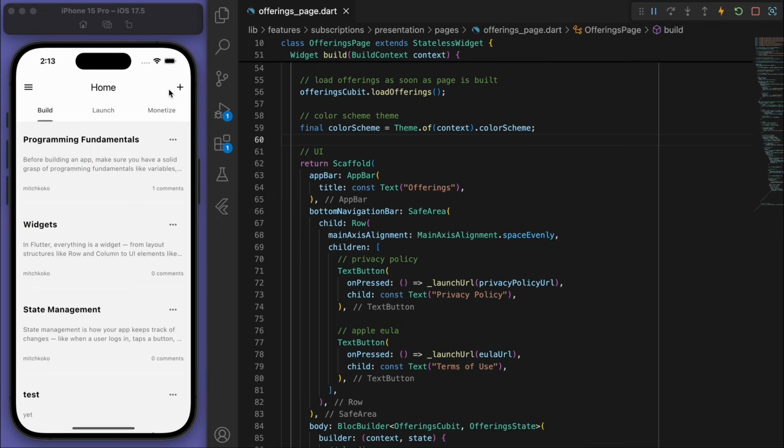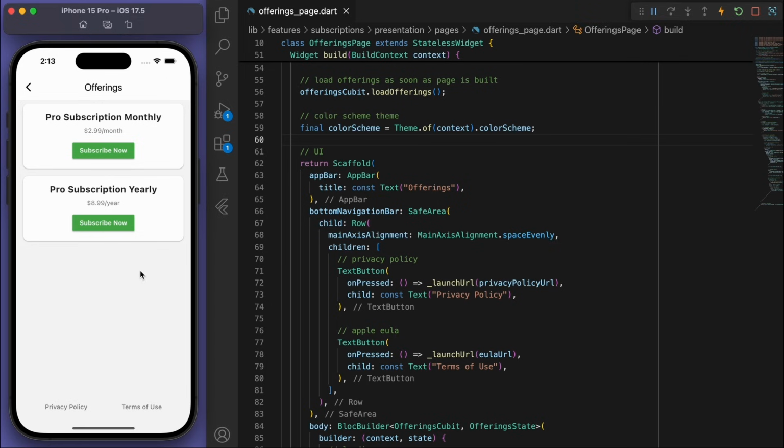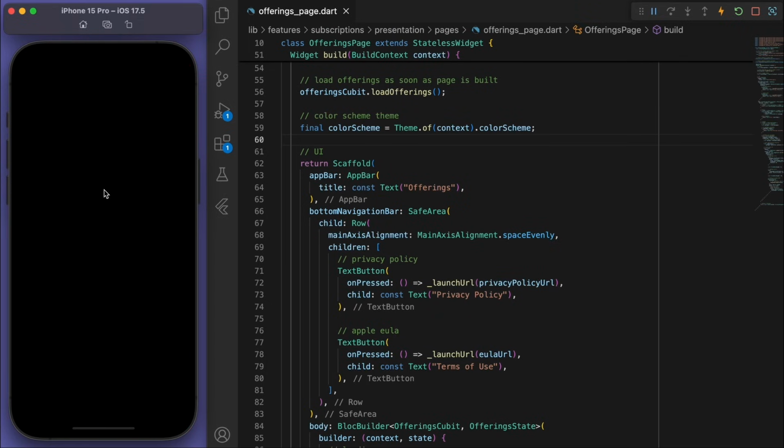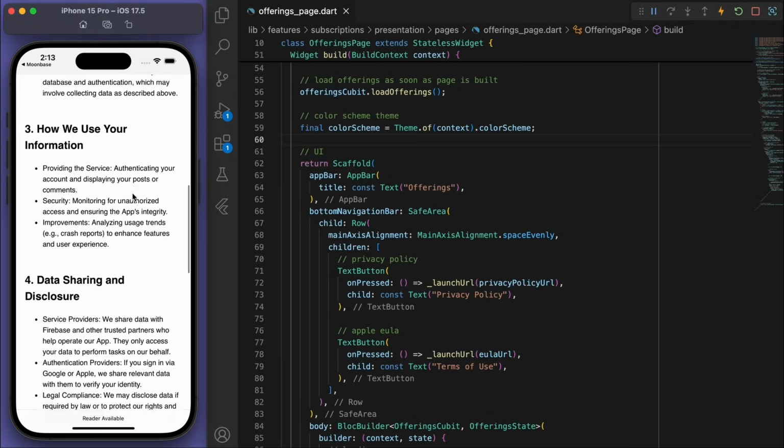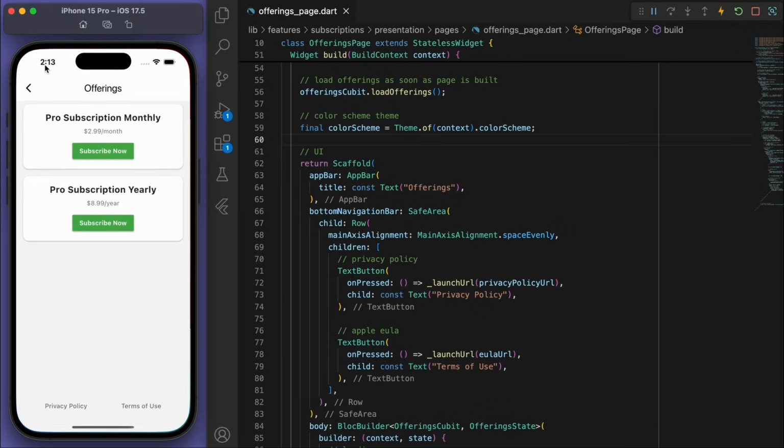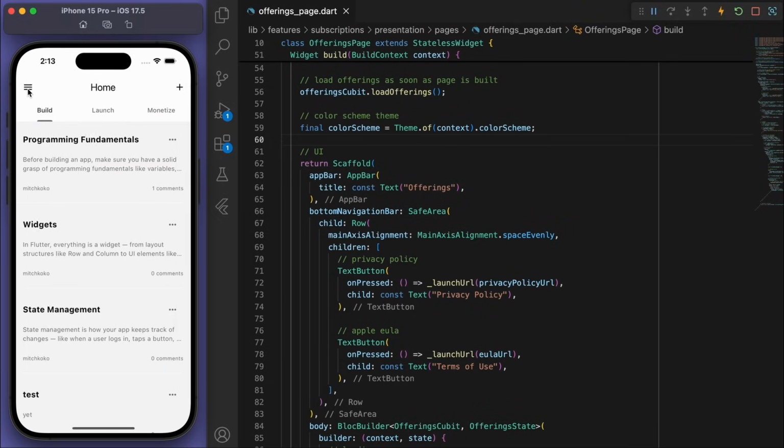So if I go to my offerings page, let's click privacy policy and yay, we can open up this web browser. And that's it. That's all the requirements that we need to do for the monetization. So obviously, depending on you and your app, you would have a different monetization strategy. So in this one, I just made it so that we're restricting the main functionality of the app. But depending on your app's needs and your app's goals, you can adjust it to your specific situation. But remember, all of this stuff we can change in the future updates.